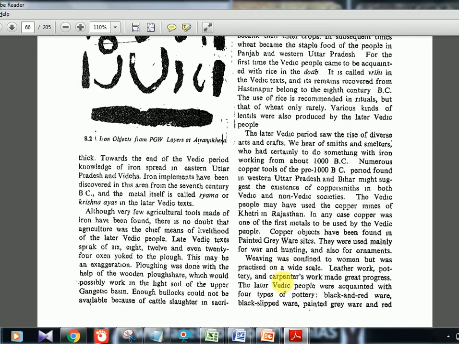Then here Sharma or Krishna Ayas, this is actually referring to iron. Okay, Sharma or Krishna Ayas. In the last chapter I told you Ayas was referring to copper or bronze, that is in the early Vedic time, but here it is Sharma or Krishna Ayas, which means iron.